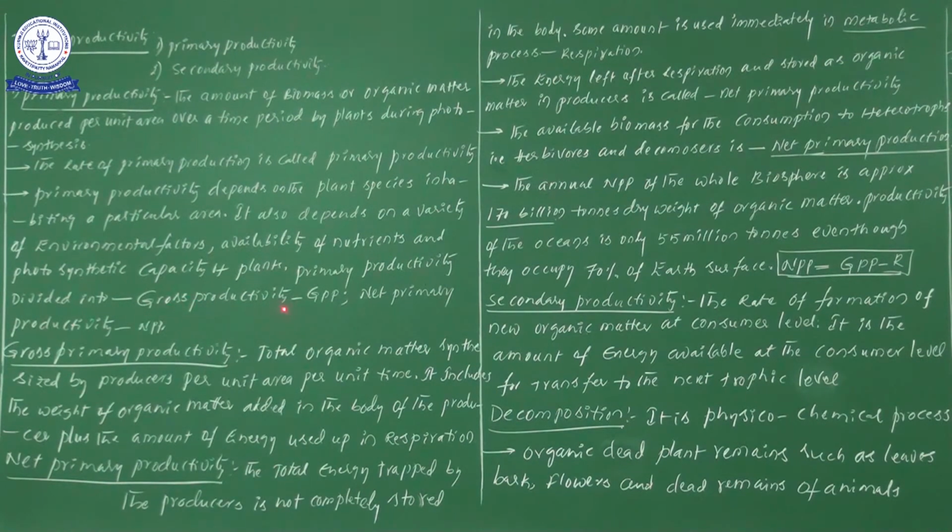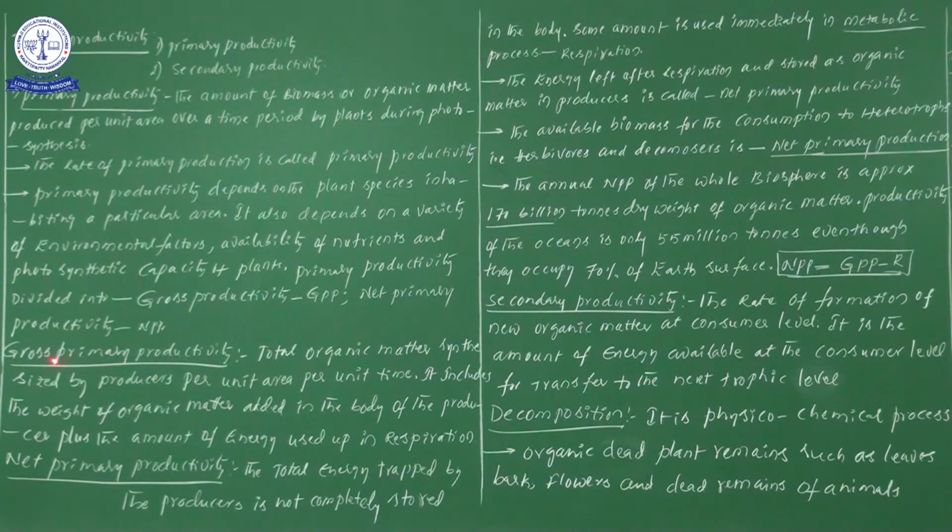So gross primary productivity, GPP, and the next one, net primary productivity, NPP. These two, GPP and NPP, come under primary production or primary productivity. Now, from the point of view of primary productivity, total organic matter, don't forget this one important point.